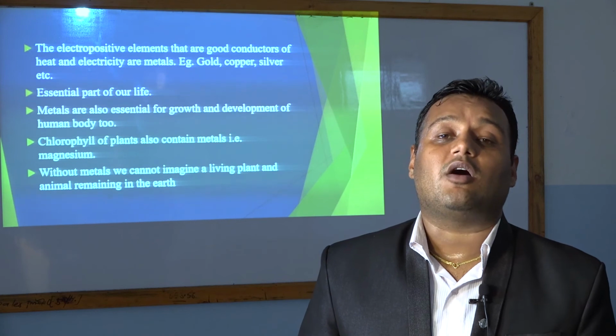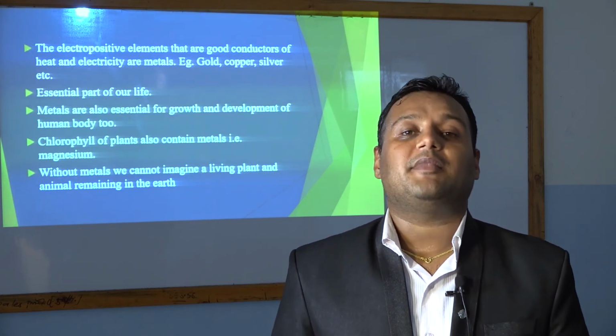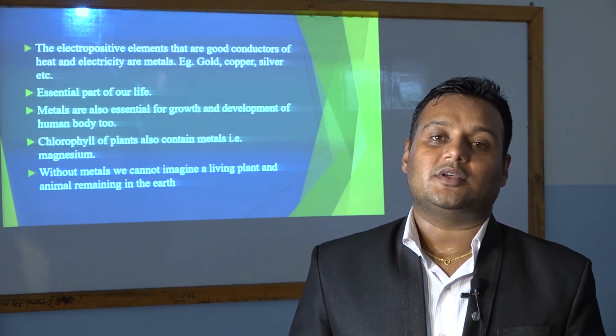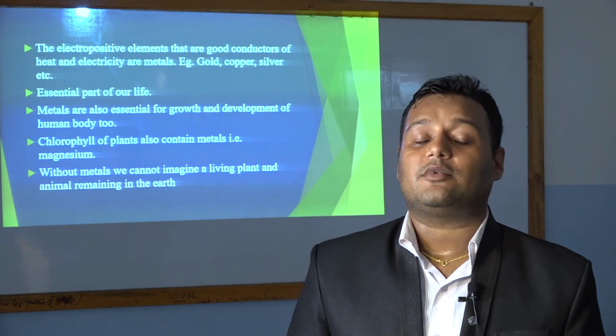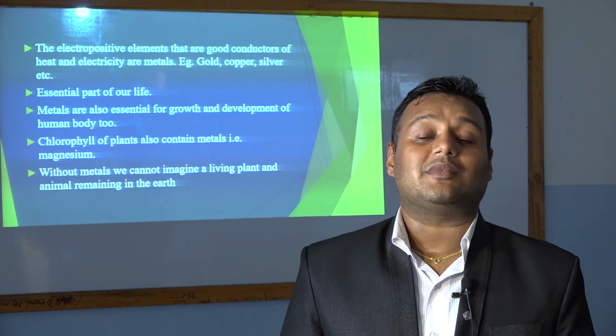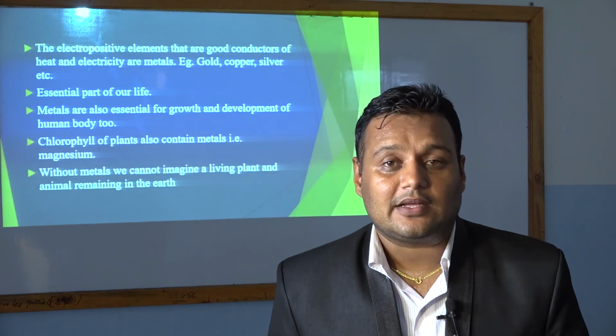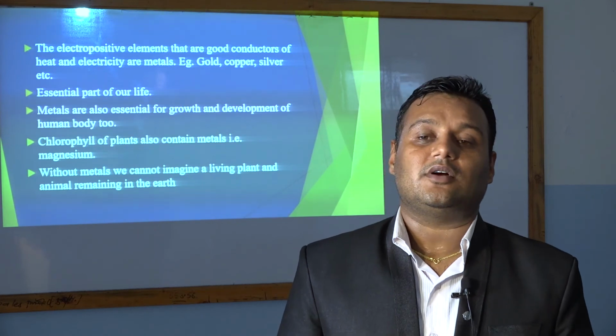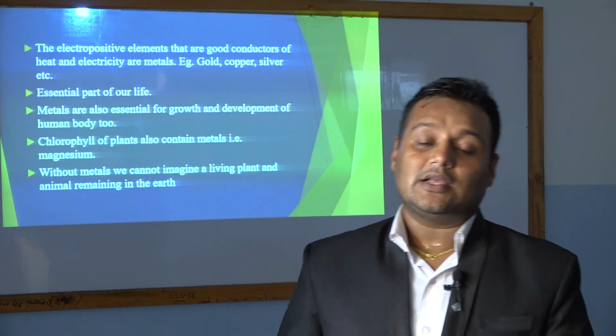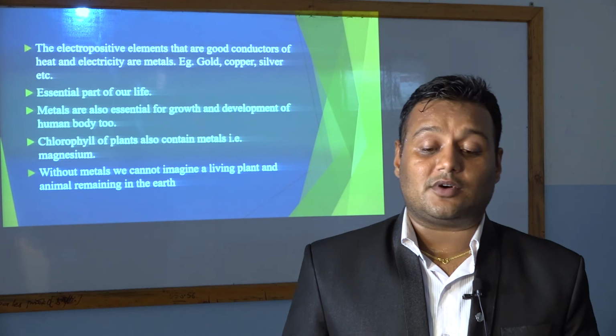Also in our blood, we can find metal in the name of hemoglobin. It gives red color to our blood, and if we lack hemoglobin, we will suffer from a disease called anemia. So this is the scenario. Both animals as well as plants need metal for their daily life.